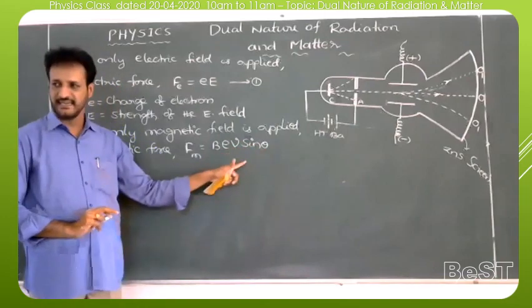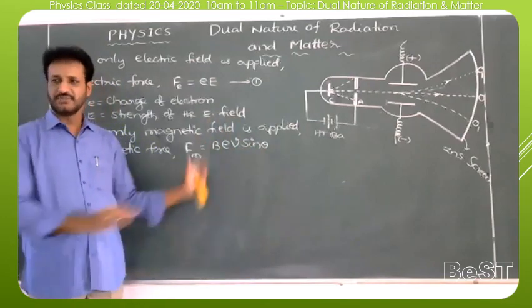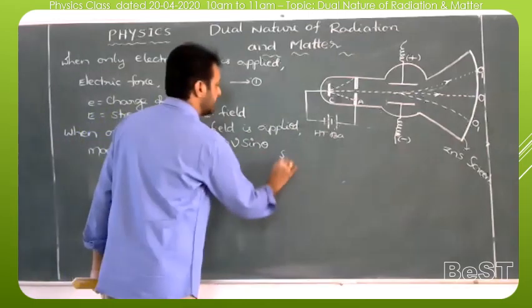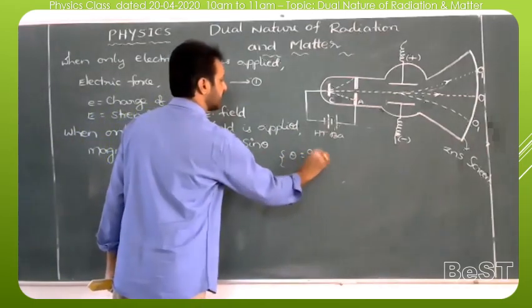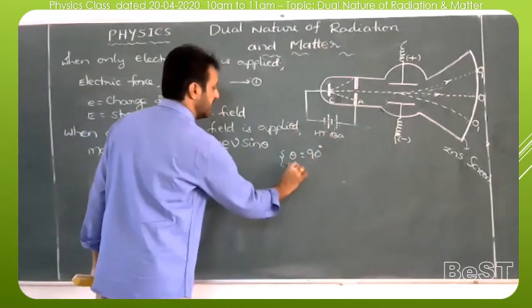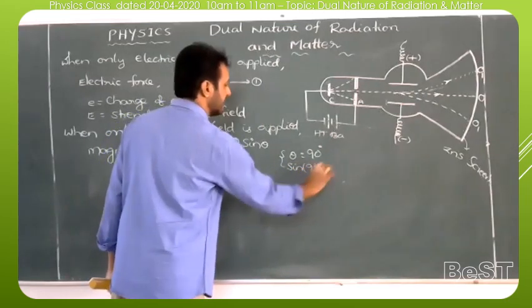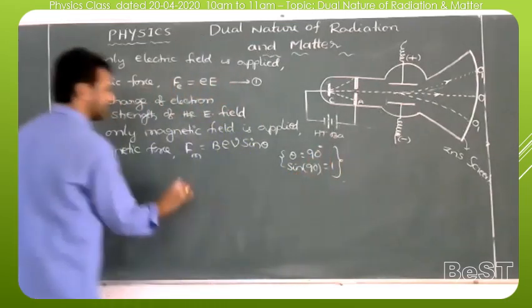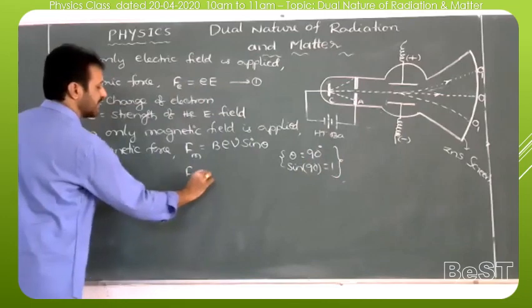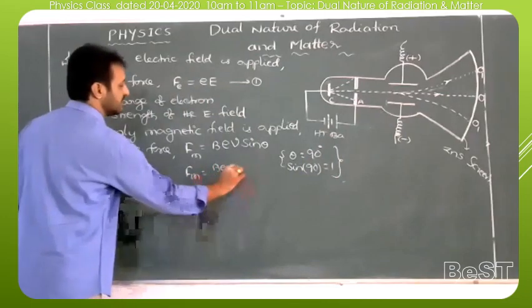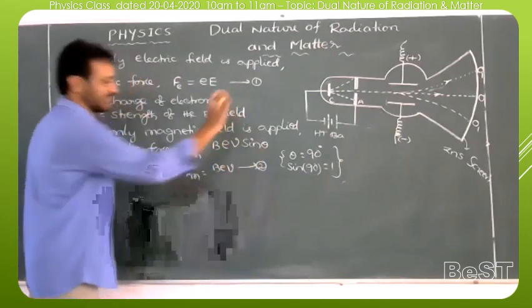Hence theta is equal to 90 degrees and sin 90 is equal to 1, so we can neglect this value. Since theta equals 90, sin 90 is equal to 1. Then we can write the formula simply as Fm is equal to BeV. So this is the second equation.